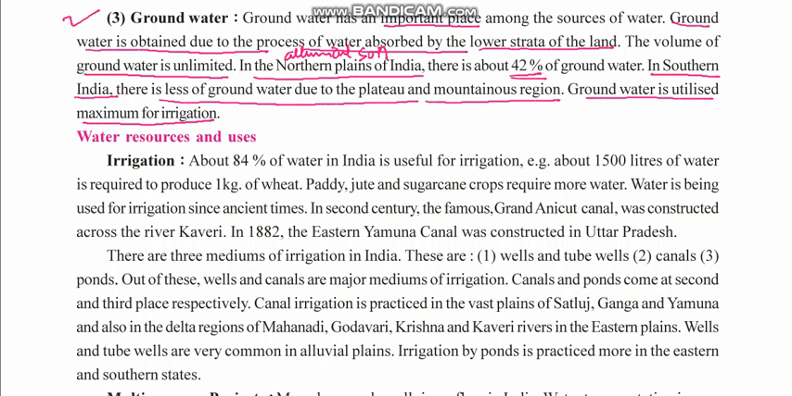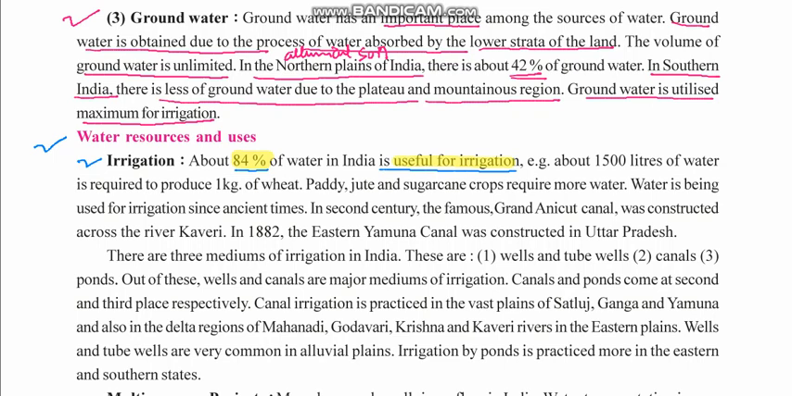The next topic is water resource and usage. Where we are using that water, what are the resources of water? The first usage is for irrigation. About 84% of water in India is useful for irrigation. Okay, so 84% of water is available for irrigation alone.